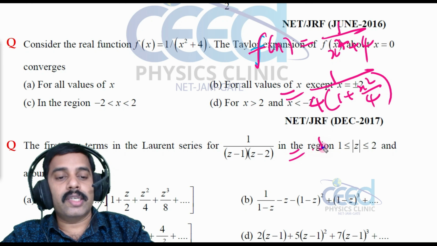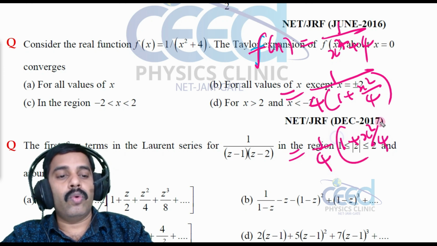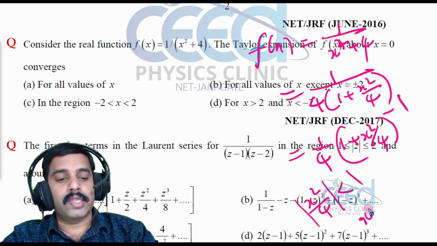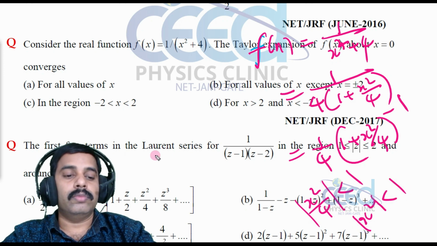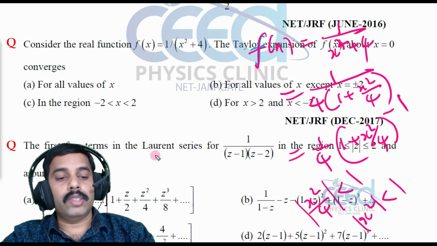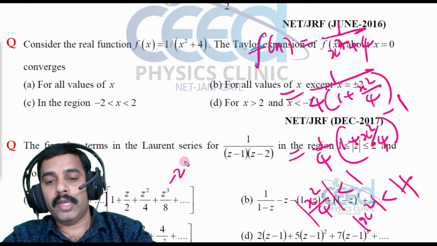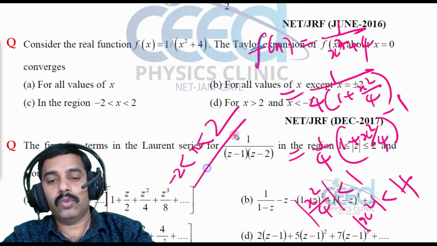So this I can write as 1 by 4 into 1 plus x square by 4 all raised to minus 1. So this is valid only if this x square by 4 is less than 1, that is x square is less than 4, right? So x is plus or minus 2, right? So the value should be minus 2 less than x less than 2.